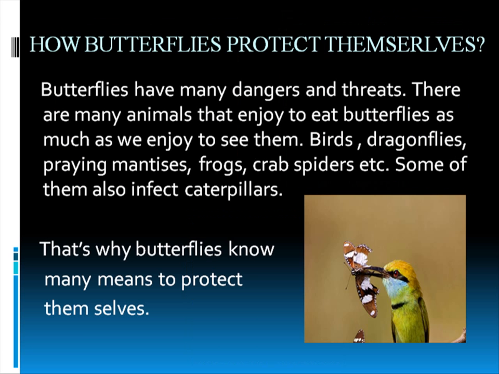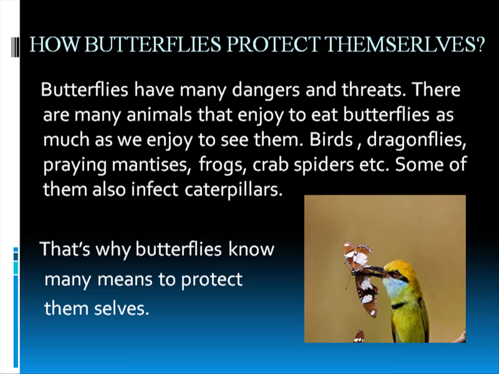Now, in our ecosystem and environment, there is a prey-predator rule, right? Every prey is preyed upon by a predator, and the predator also becomes the prey sometimes. So that's the rule of the environment. That's how the environment works, and that's why butterflies also have many dangers like other animals do. As we like to see butterflies, their colorful wings and their colorful nature, many animals also like to see them, not to enjoy their colors but to eat them. So many animals such as birds, dragonflies, praying mantis, frogs, crab spiders, etc. also eat the insects.